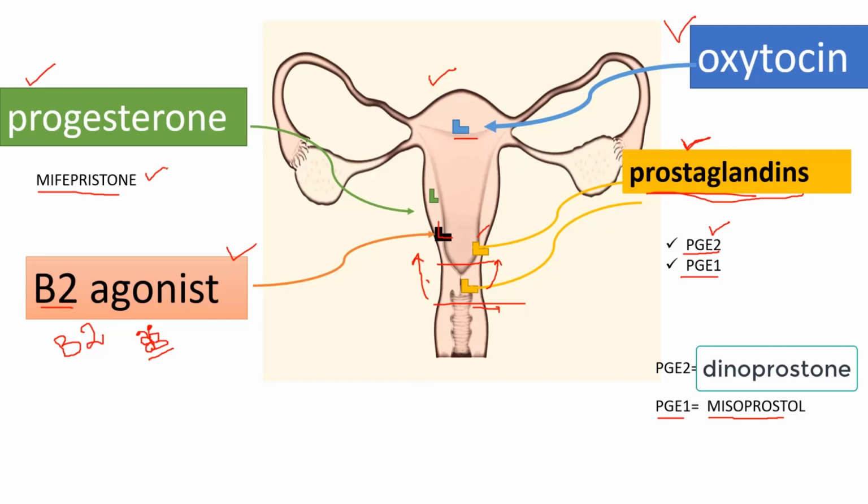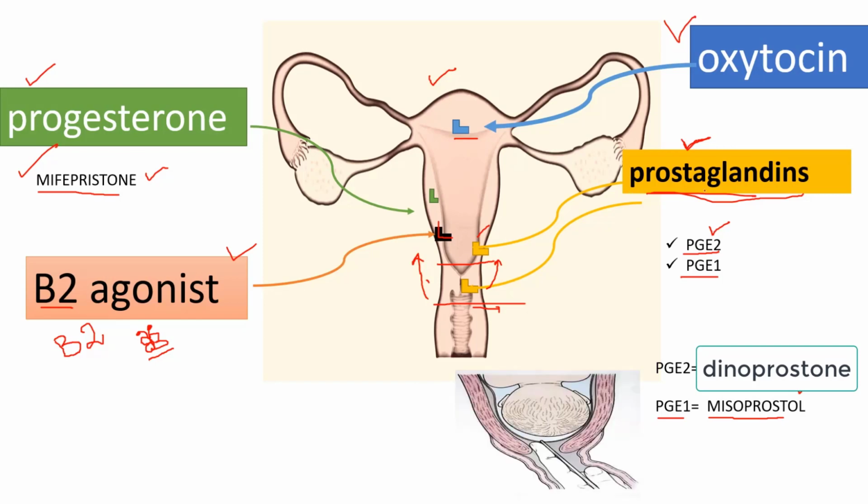So just write down here, according to the recent guidelines, the mifepristone and the misoprostol you can give only in the induction of labor when there is IUD, meaning intrauterine death. When there is a fetal demise, you can give misoprostol plus mifepristone in that case only, right? If the baby is alive, never ever give mifepristone and misoprostol in that pregnant lady. It is not recommended.